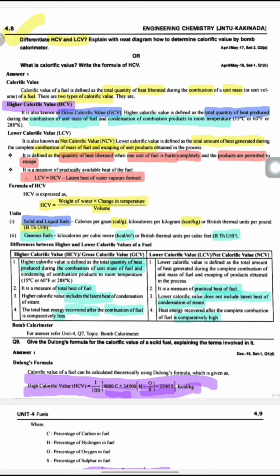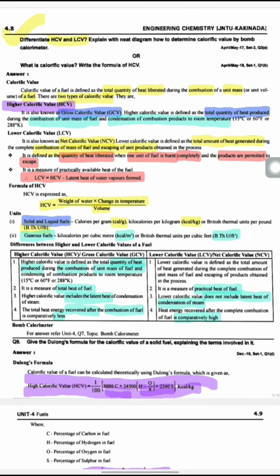Simply, the higher calorific value is the amount of heat released during the combustion of unit mass of fuel, and also the condensation of combustion products to room temperature. The room temperature is 15 degrees Celsius or 60 degrees Fahrenheit or 288 degrees Kelvin. So this is about higher calorific value.